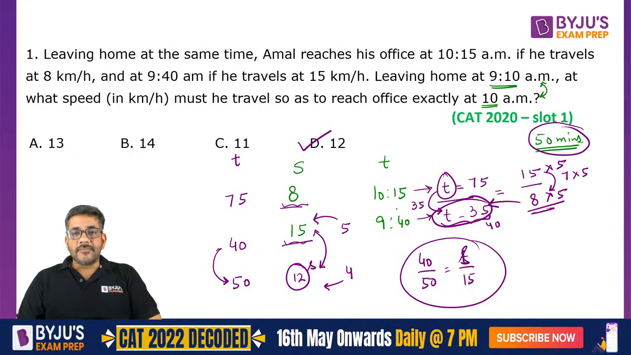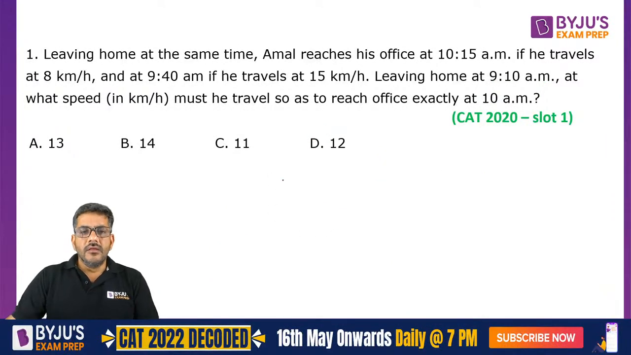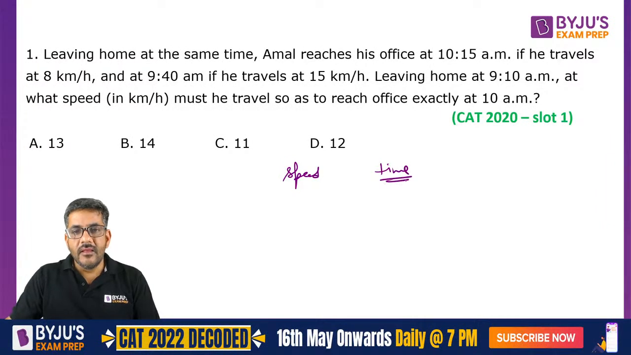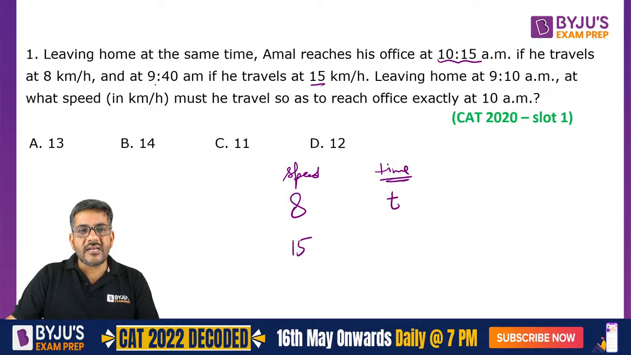हाँ जी, मैं फिर से एक बार बता देता हूं यहां पे। So what have we done? So let me just remove everything, right? One is speed, one is time. At a speed of 8 km per hour, I reach at 10:15. So let us say the time taken by me is t. At a speed of 15 km per hour, I reach at 9:40.